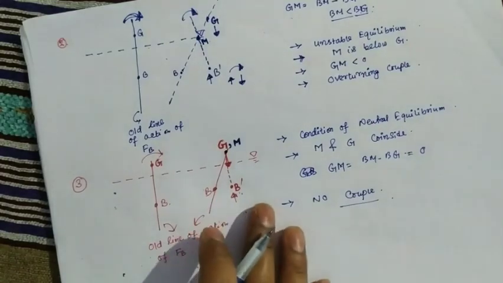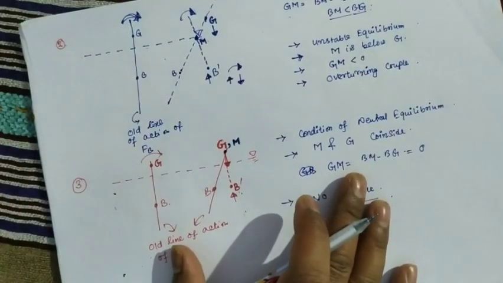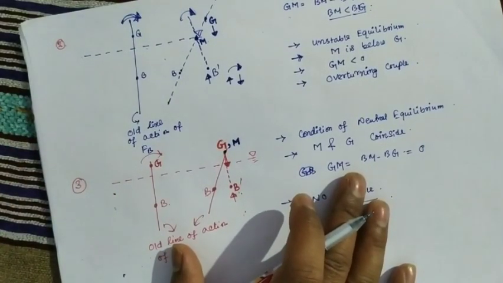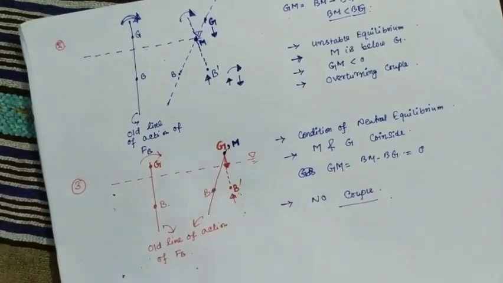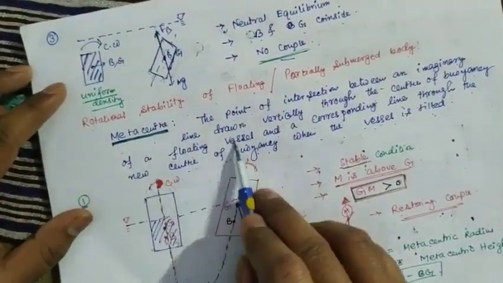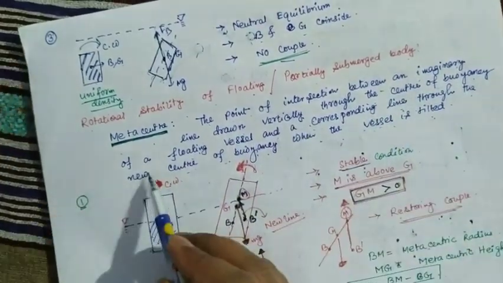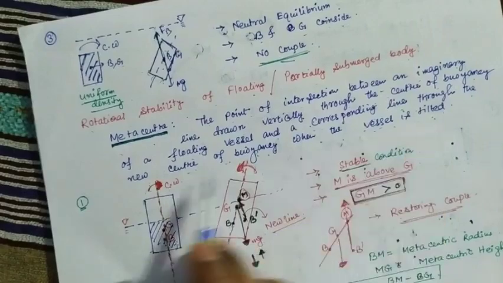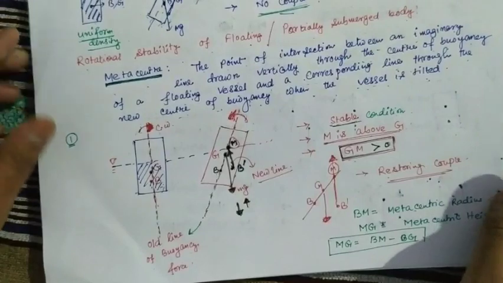So, one of the most important topics I have just discussed, so I am repeating it. As I told, the metacenter is nothing but the point of intersection between an imaginary line drawn vertically through the center of buoyancy of a floating vessel and a corresponding line through the new center of buoyancy when the vessel is tilted. So there are 3 conditions.